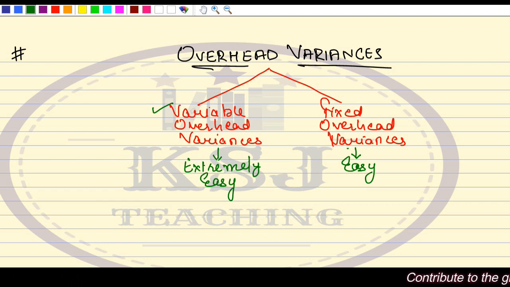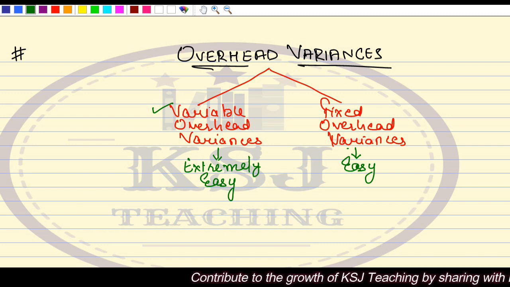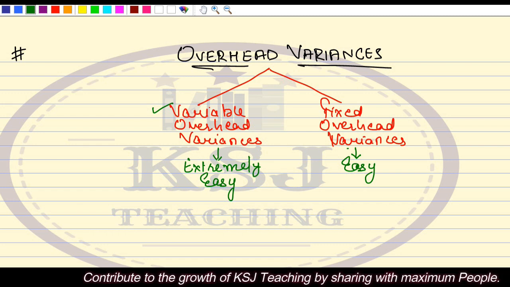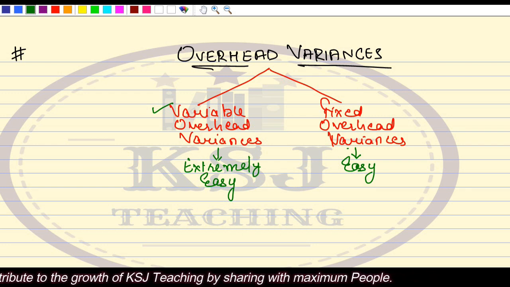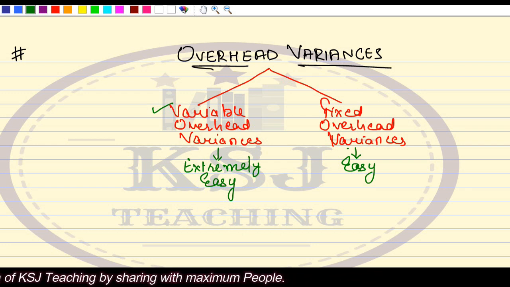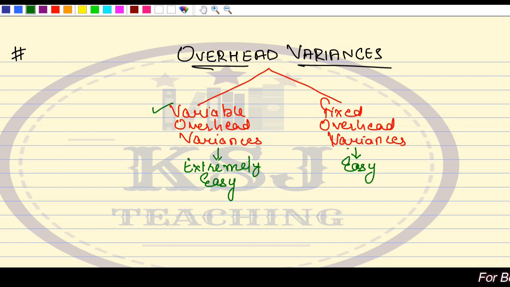More formulas than material and labor variances in the fixed overhead variances. So this is one part that you will need to understand very carefully. But variable overhead variances are extremely easy, nothing to be discussed much in that. Only one practical problem we have to do in the variable overheads, right?